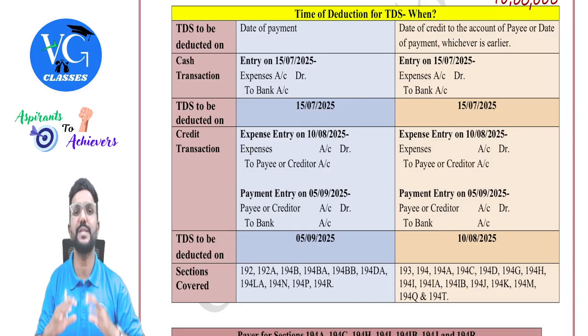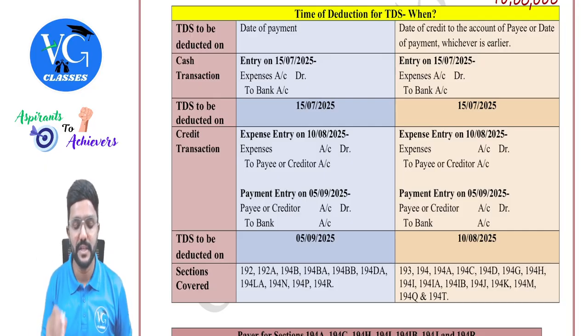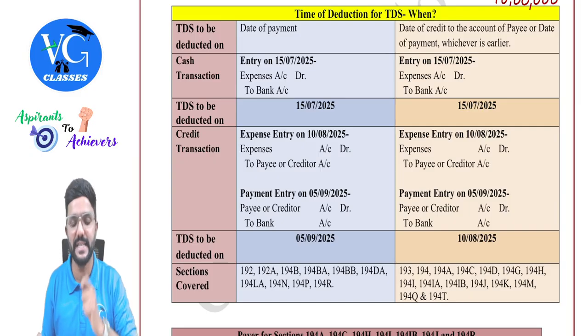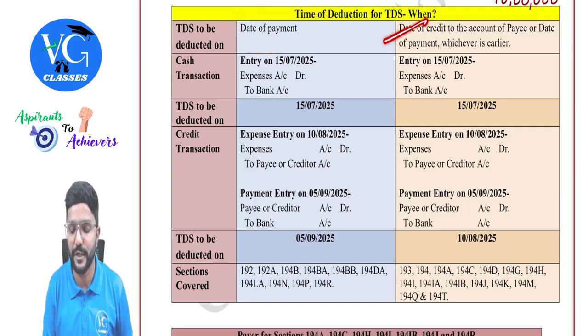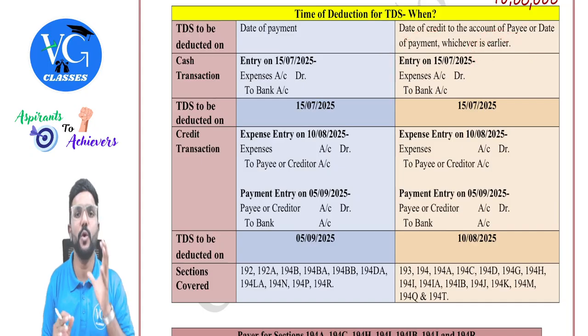Okay. Guys, there are two sets here. For few sections, the date of deducting TDS is date of payment, whereas for few more sections, it is date of credit to the account of payee or the date of payment, whichever is earlier. So we'll go one by one.